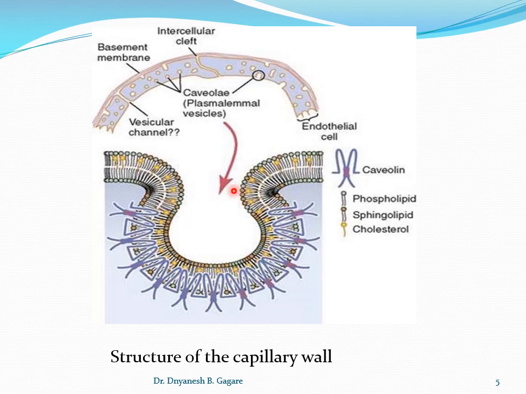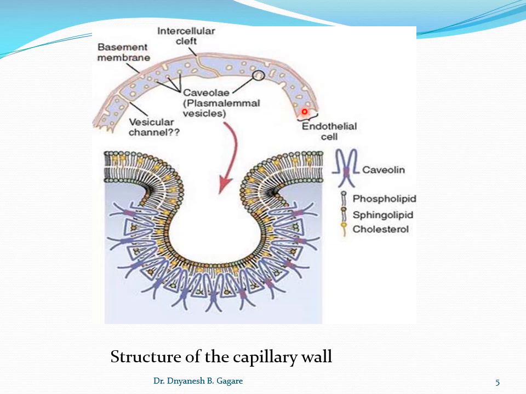Now, in our previous diagram we discussed arterioles and capillaries. Now take one capillary, and this is a highly magnified image of the capillary wall. Why are we studying the capillary wall? Because there is exchange of the nutrients and metabolic end products through this wall. Okay, so here this is the wall, the outside of the wall and inside of the wall. This is the outside of the capillary, and inside of the capillary is the inner part. Here the outer part is called the basement membrane, the outer layer.